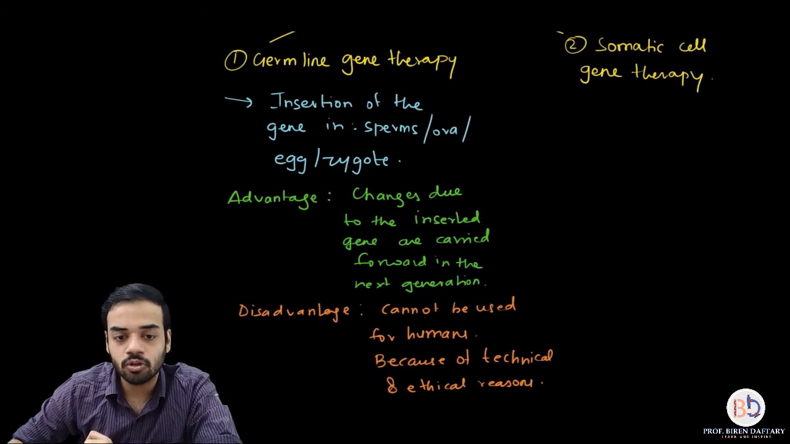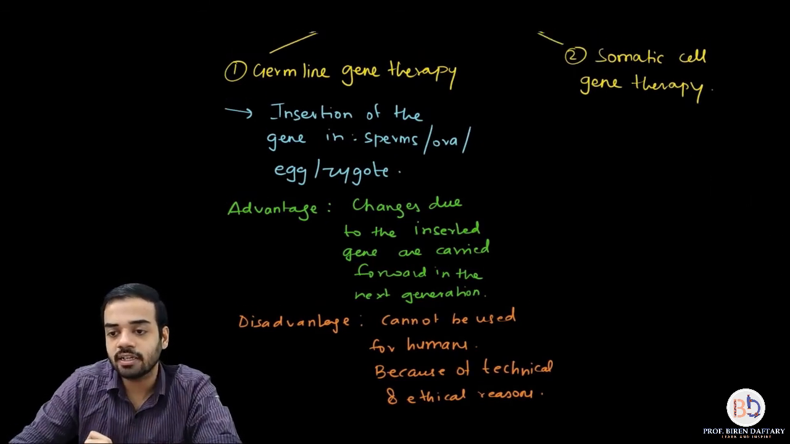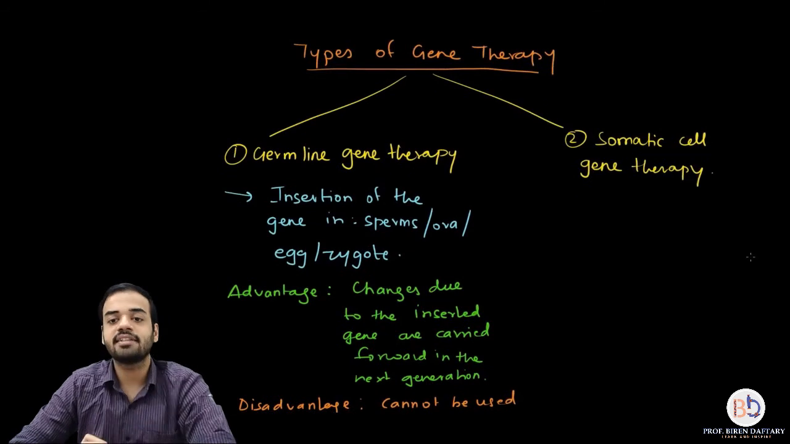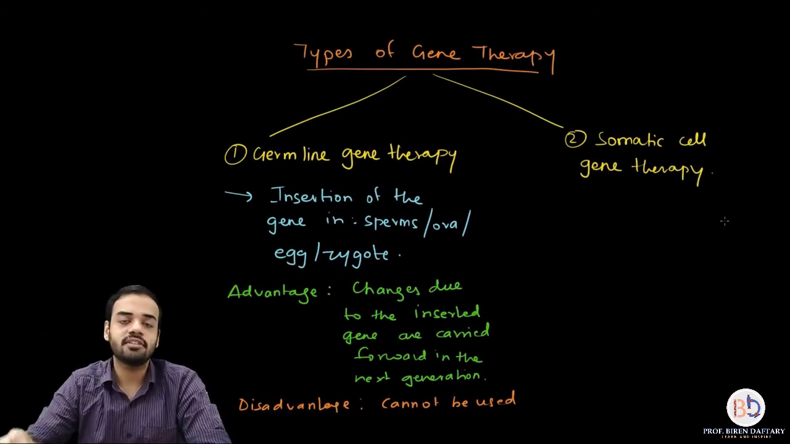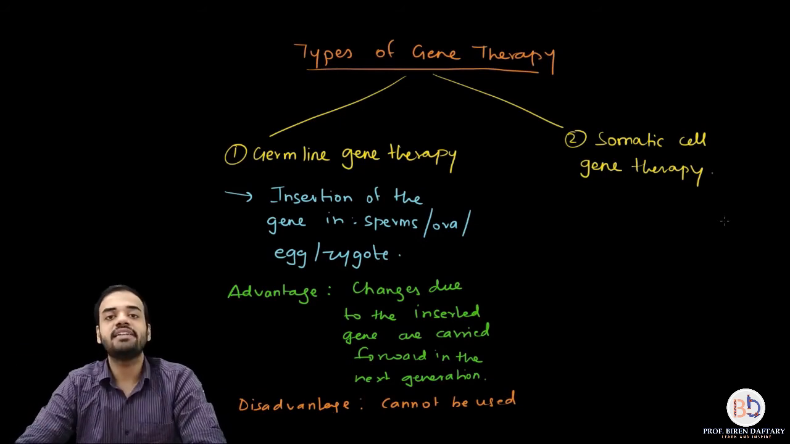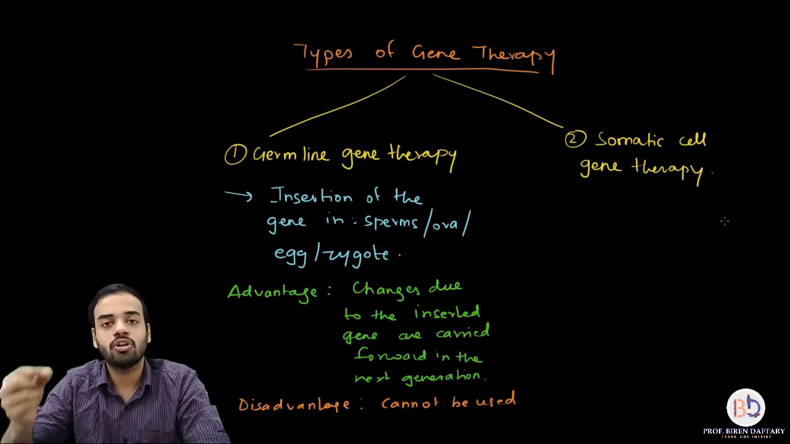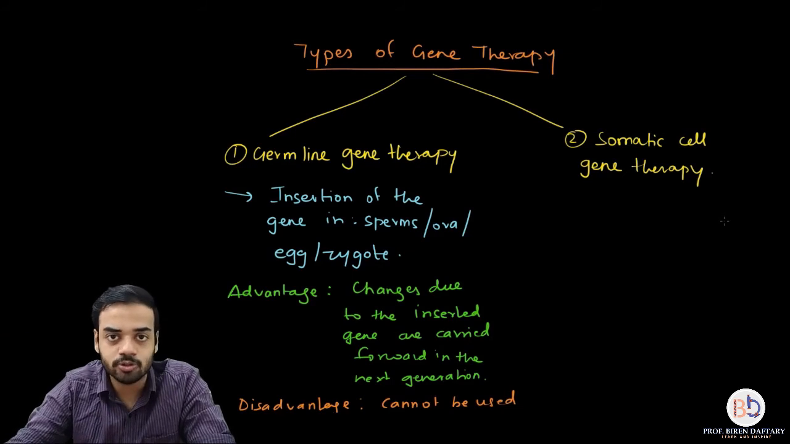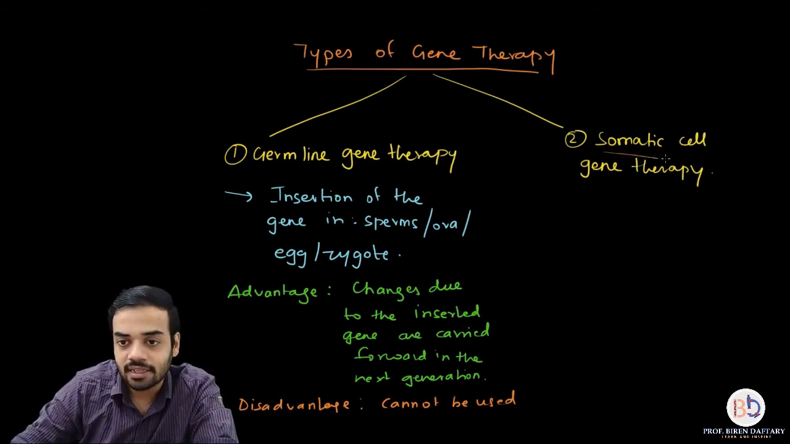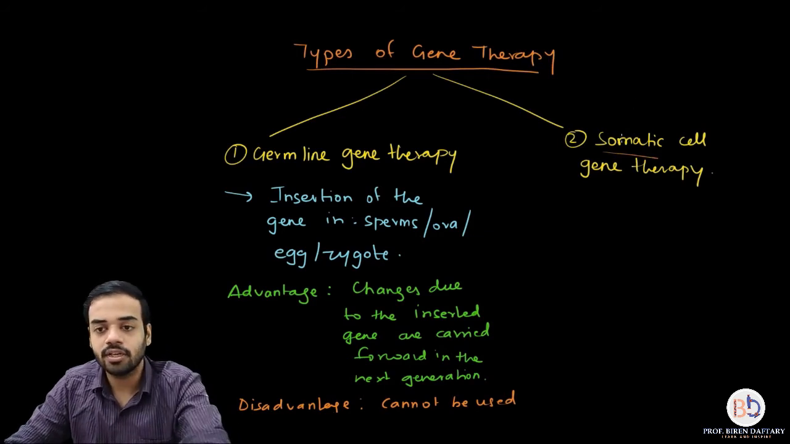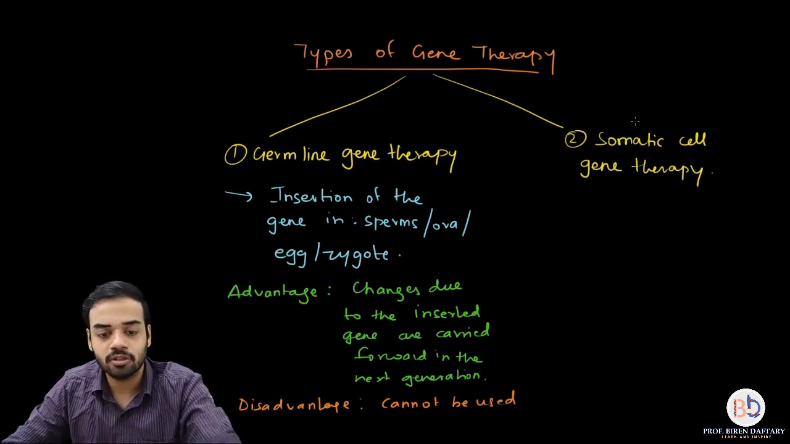Now let us move on to the next type of gene therapy, which is called somatic cell gene therapy. What is the meaning of somatic cell gene therapy? When you insert or replace a gene inside a somatic cell, or a normal body cell having 46 chromosomes, then the therapy is called somatic cell gene therapy. Is this clear?